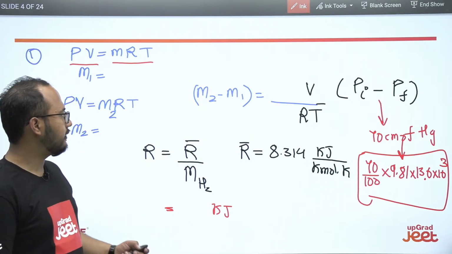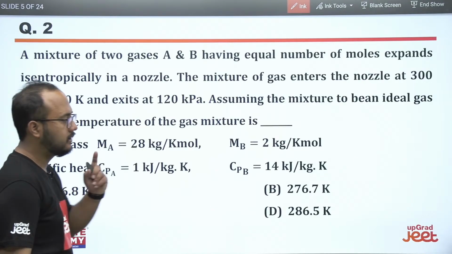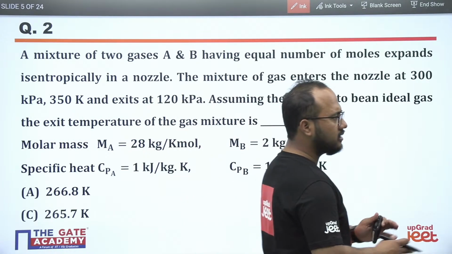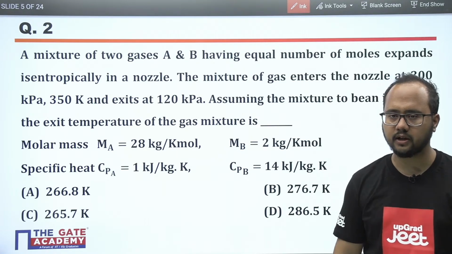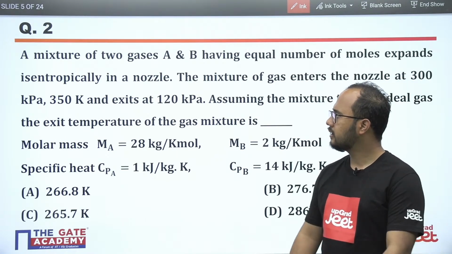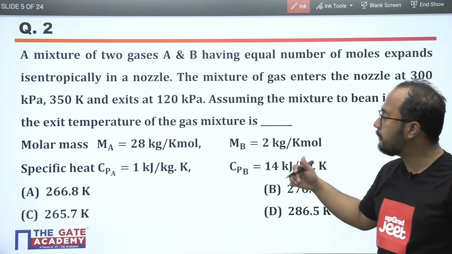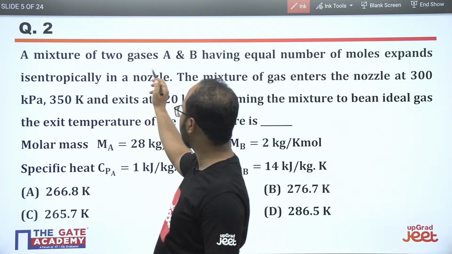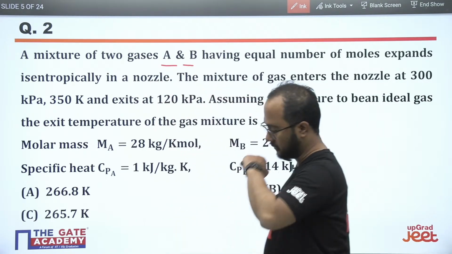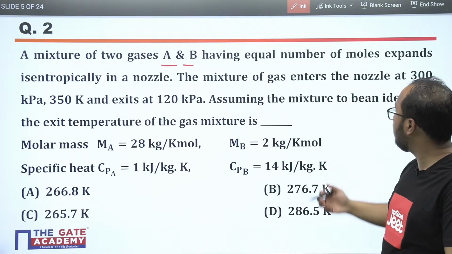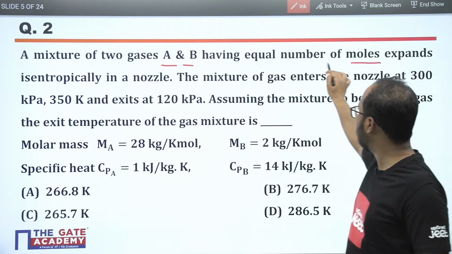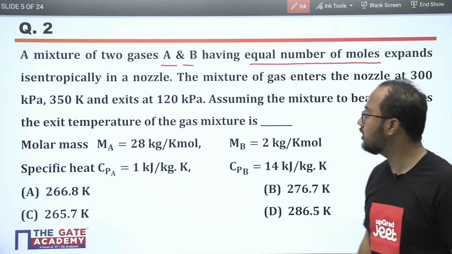Okay, now see, again this is a very important question. This is a multi-concept question. In this question, a mixture of two gases A and B, having equal number of moles, has been mentioned here.